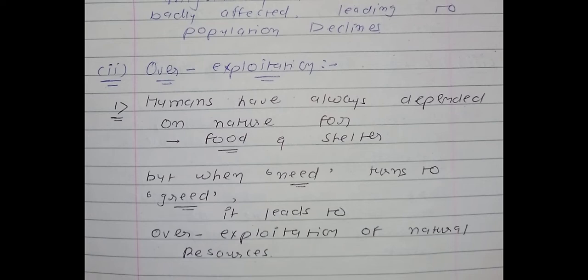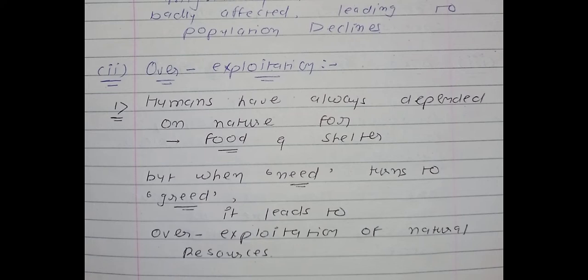Now see, the second reason is over exploitation. Point number 1, a very interesting point: humans, not humans but selfish humans, have always depended on nature for food and shelter. Underline food and shelter. You know that food and shelter are basic needs of humans.